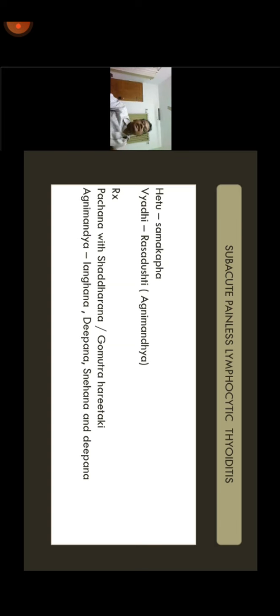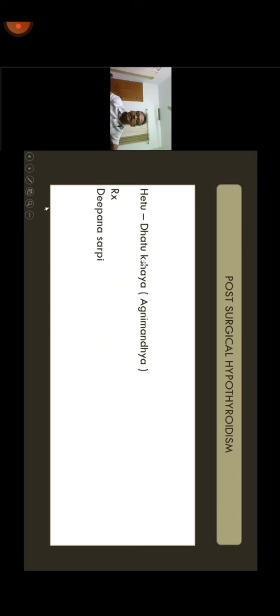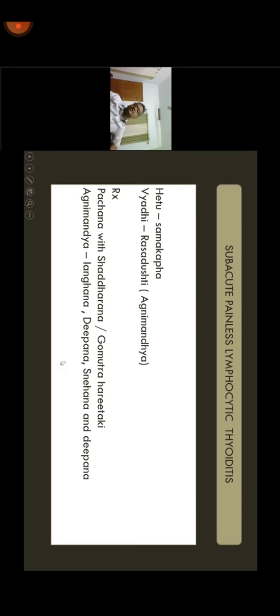Subacute painless lymphocytic thyroiditis. Because it is painless, it is Sama Kapha. In all kinds of Kapha swelling, that is Mandaruk or Aruk, the Vyadhi is Agni Mandya here. In Sama Kapha, Pachana with Shadharana, Gomutra, Ridigi, you can use. For managing Agni Mandya, I already said Langhana, Deepana, Swedana kinds of treatment principles are ideal.